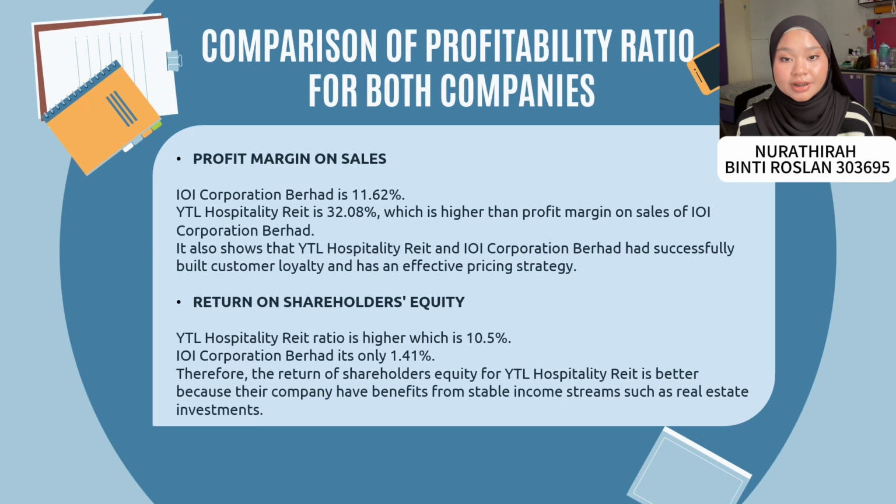In 2023, the profit margin on sales of the IOI Corporation Berhad is about 11.62%. Besides that, the profit margin on sales of the YTL Hospitality Reit is about 32.08%, which is higher than that of the IOI Corporation Berhad. Generally, an ideal profit margin falls between 10 to 20% based on the calculation. Both companies have generated a good level of revenue and managed their expenses effectively.